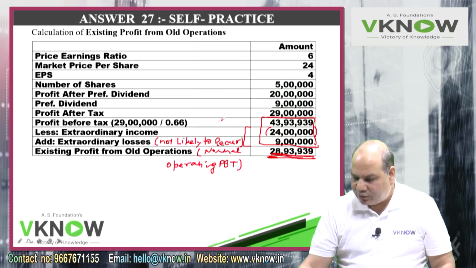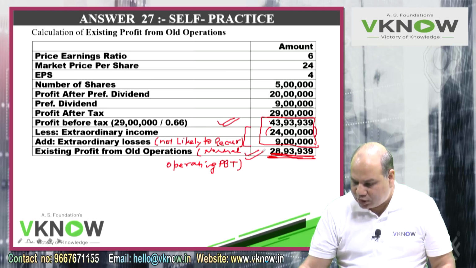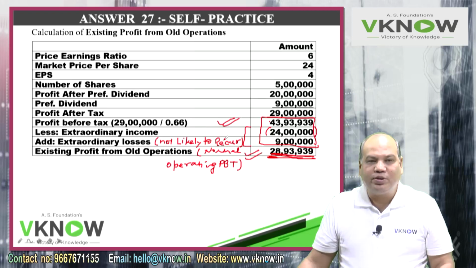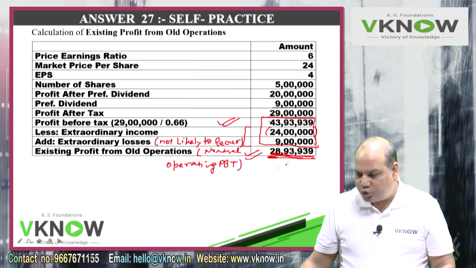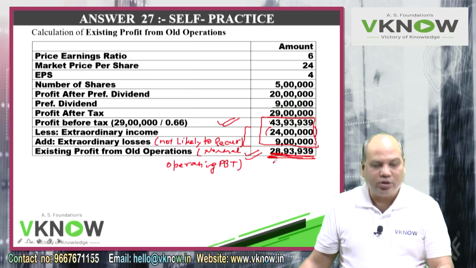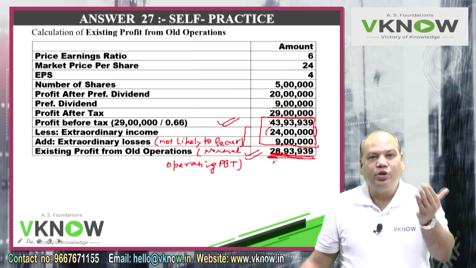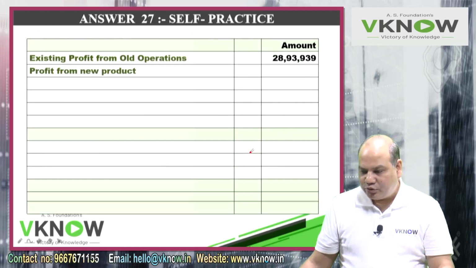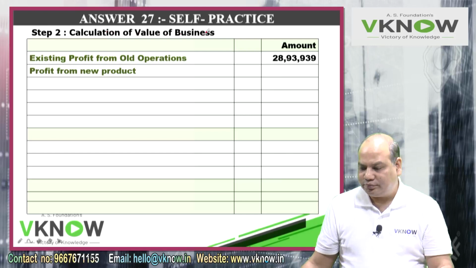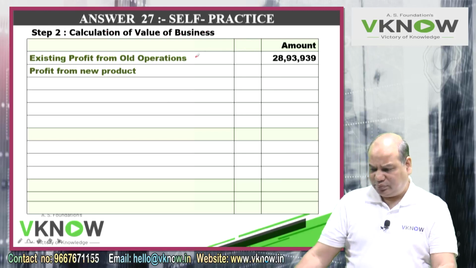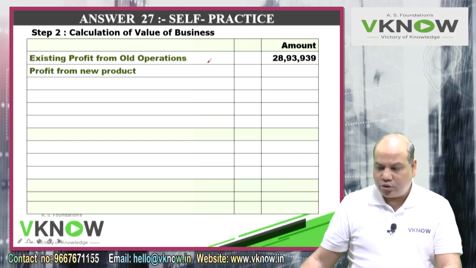Your actual PBT for this year is 43,93,939, but the normal income which you have earned from your day-to-day business is 28,93,939. Using this number and using the profit from the new product, now we'll find out the future maintainable profit. So step number 2, which is your second question: calculation of value of business.